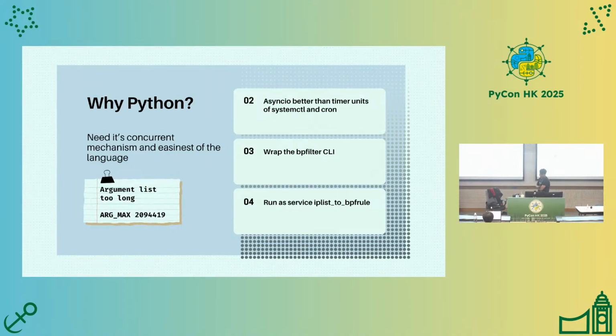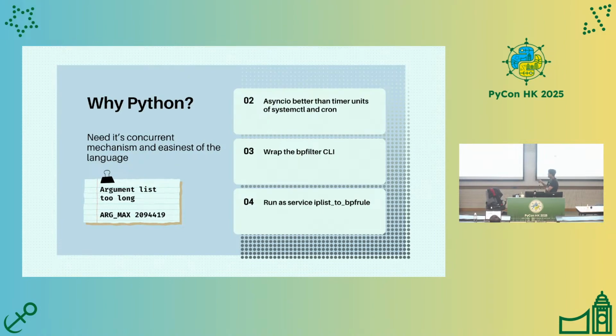But why am I using Python? Because at the Linux or OS level, there is a limitation of argument list too long. If I use bash scripting, I need to append 1,000 IP addresses inside a file, then run BPF CLI to create the rule using this file.